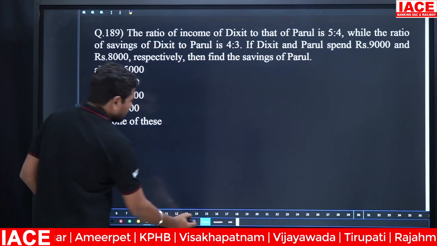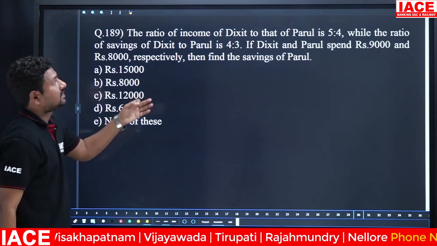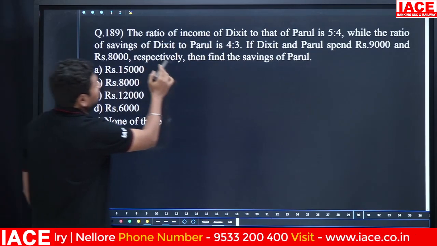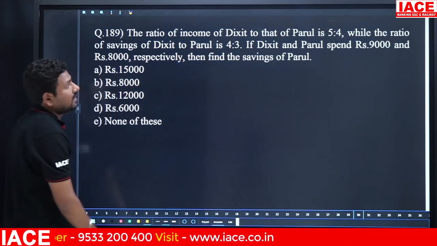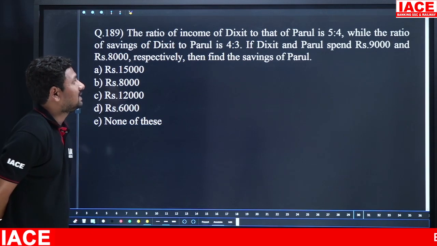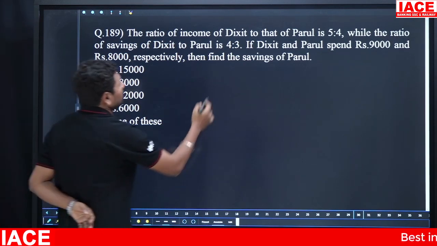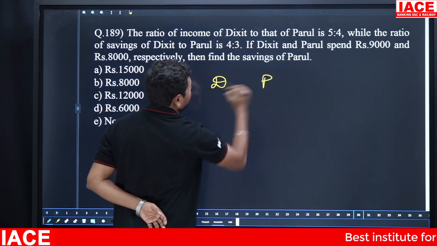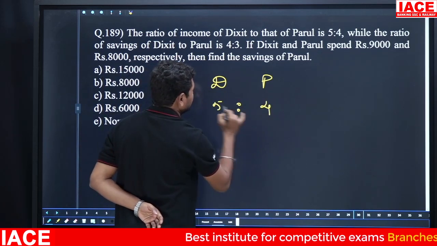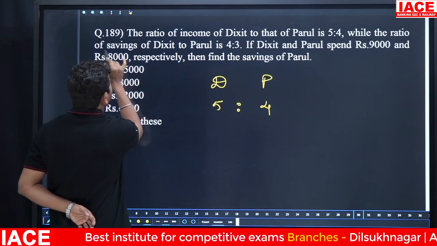Next, the ratio of income of Deekshit to that of Parul is 5:4, while the ratio of savings of Deekshit to Parul is 4:3. Deekshit and Parul spend 9,000 rupees and 8,000 rupees respectively. Then find the savings of Parul. Look at here the D and there is a P, and their incomes ratio is 5:4. Next they mentioned the savings ratio.